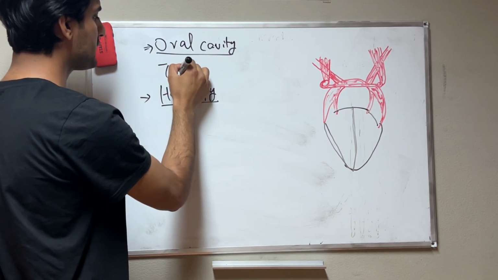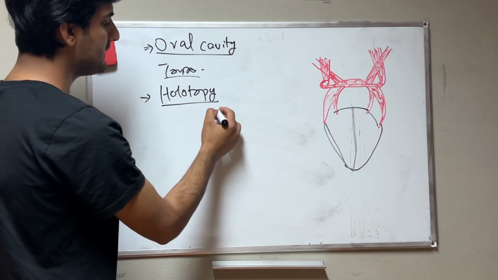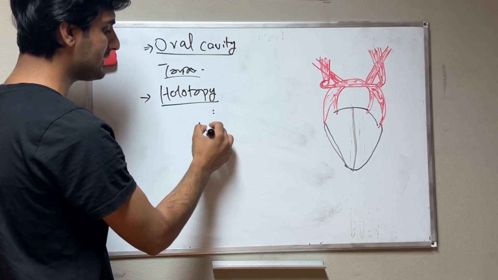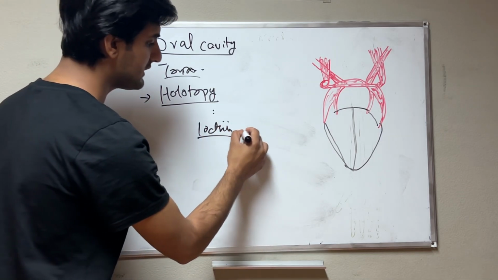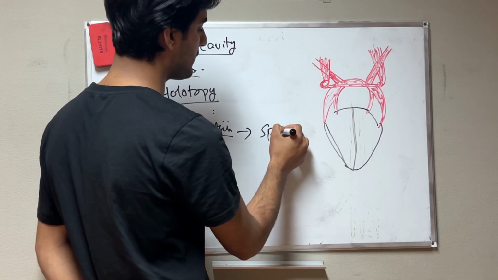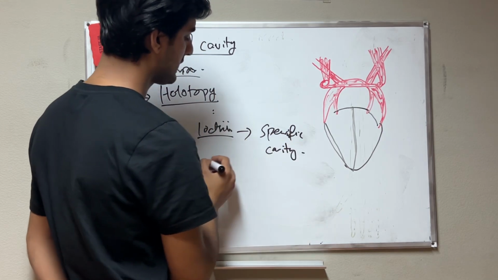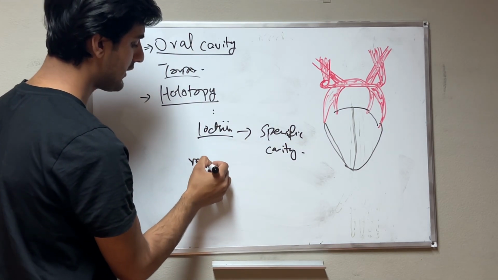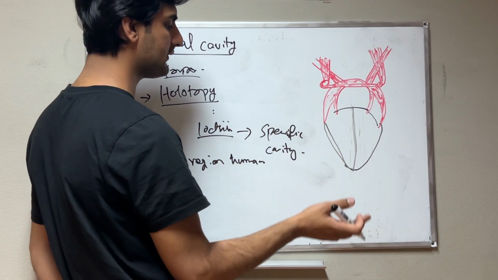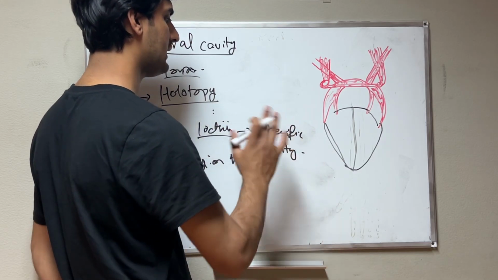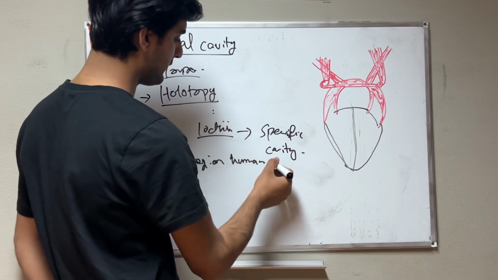Holotopy means we find the location of the organ in relation to a specific cavity or a region of the human body. Then we find the surfaces and borders of that organ.